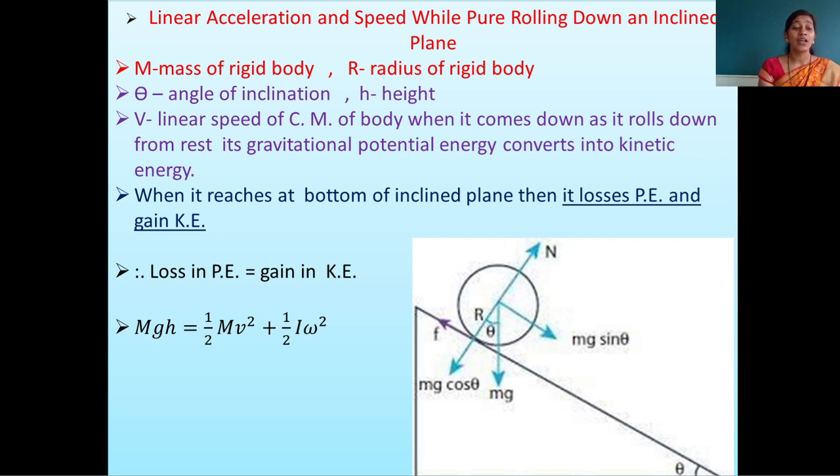So we know mgh is the potential energy. Now here, gain in kinetic energy. The kinetic energy of a rolling body, and we know in rolling motion we get kinetic energy from translational plus kinetic energy from rotational. So mgh is equal to 1/2 multiplied by mv square plus 1/2 multiplied by I multiplied by omega square.